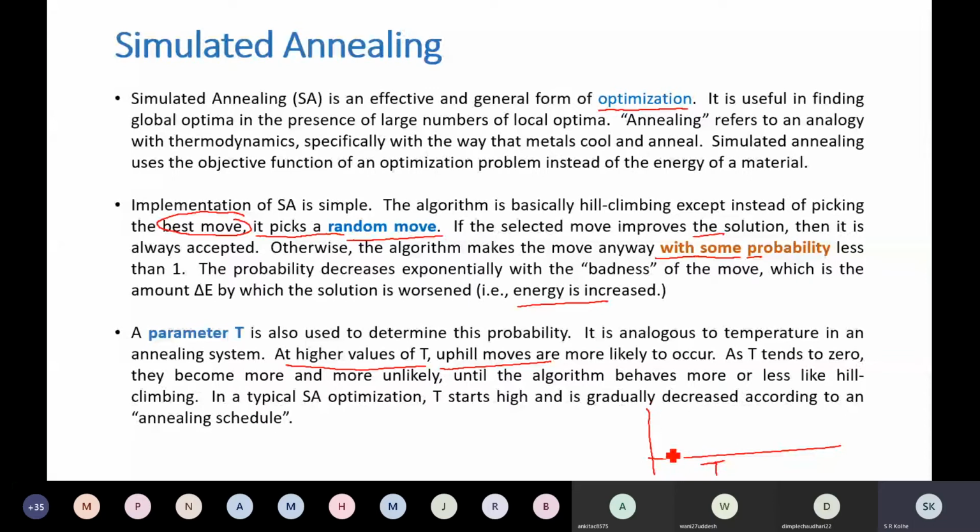So along with this, when will the temperature be high, the higher values of T we are seeing in simulated annealing along this x-axis? So on this axis, where exactly, Uddesh?